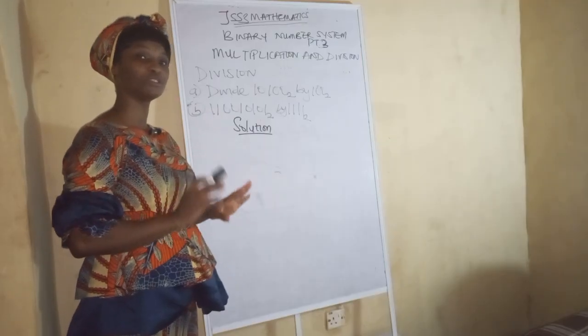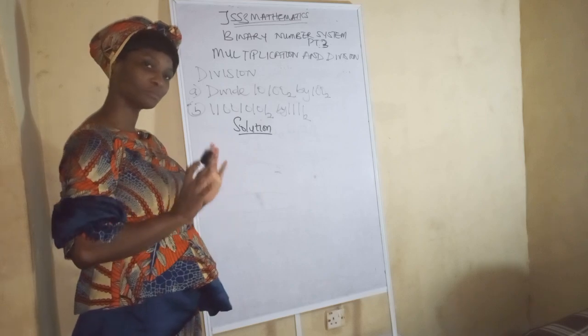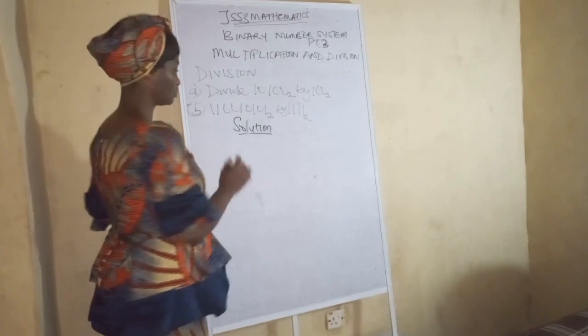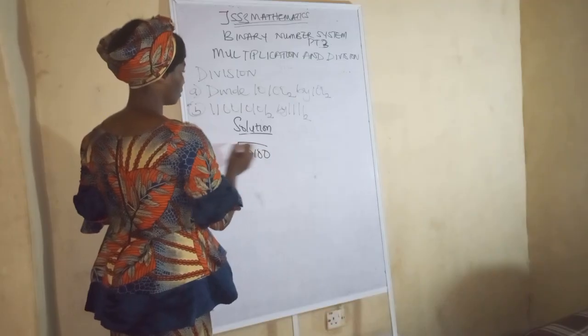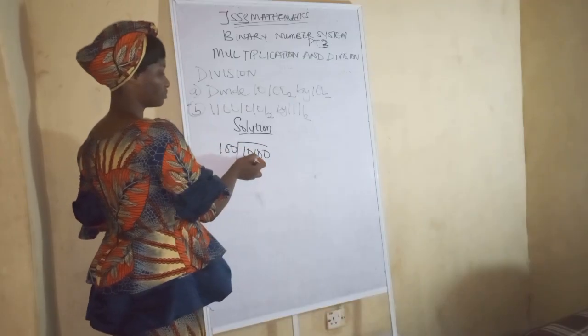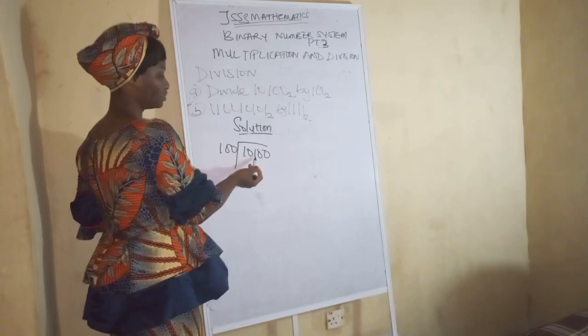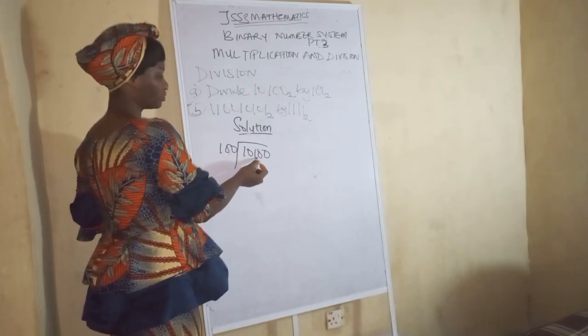The way we're doing division is different from the way we're doing multiplication, so just watch me carefully. This is how you solve it. You put the bigger number here, 100. Now we go with this one, which is bigger than 100, so let's go with this one first.